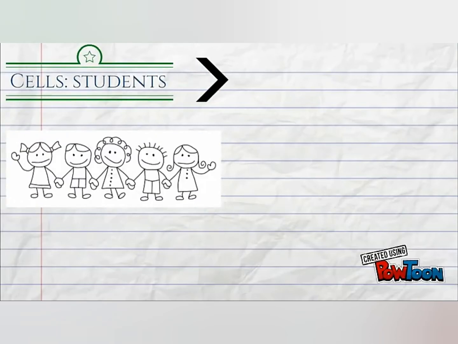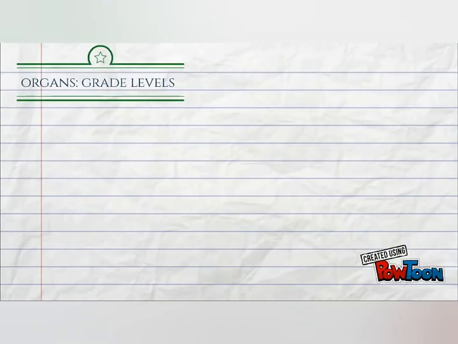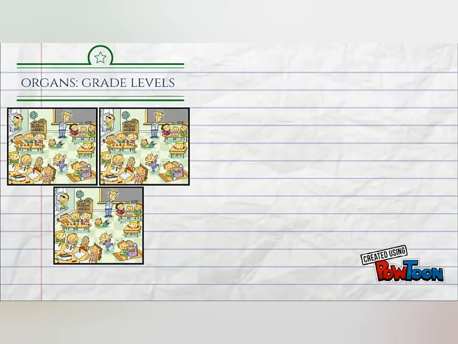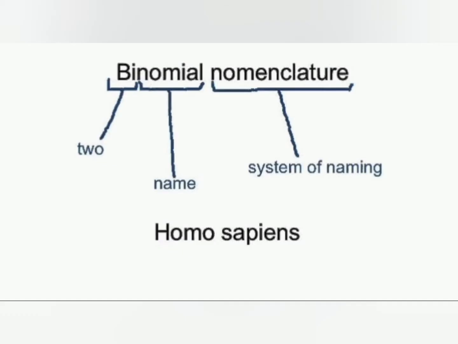So the cell is seen as what? As student. The classroom is seen as what? As a tissue. The organ is seen as grade levels in school, that is class A, class B, and the whole system is seen as what? As the whole entire school. So that's a typical example coming to our school settings.